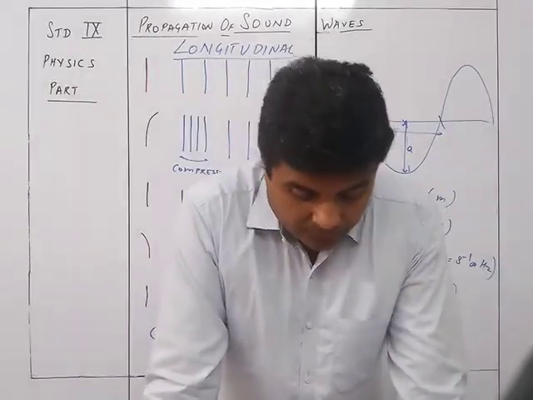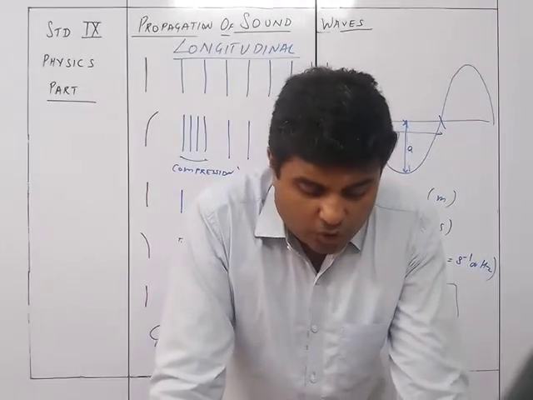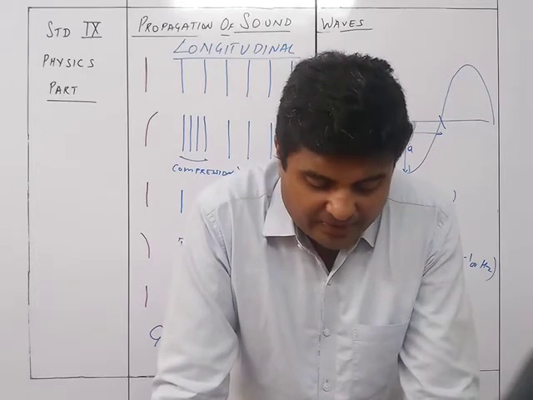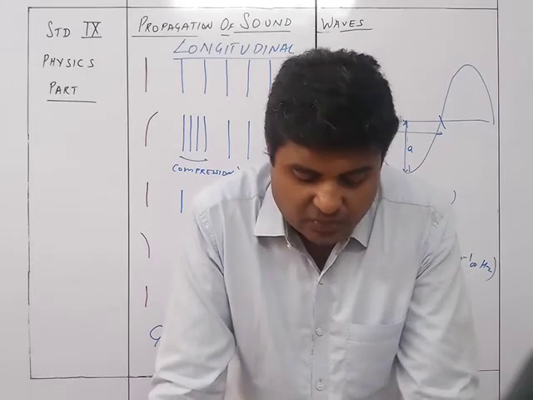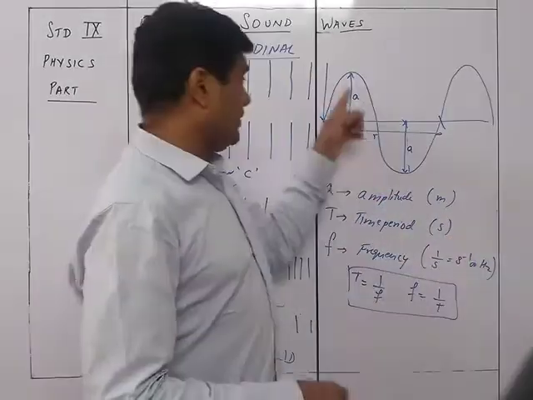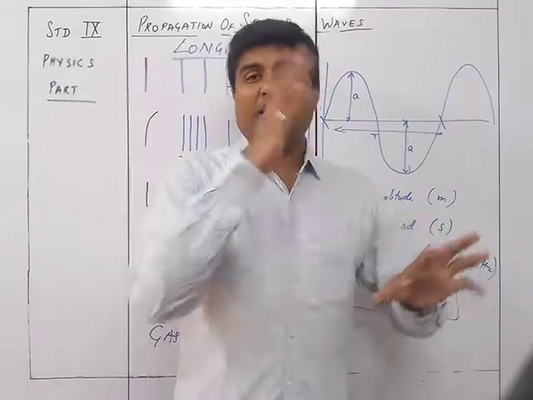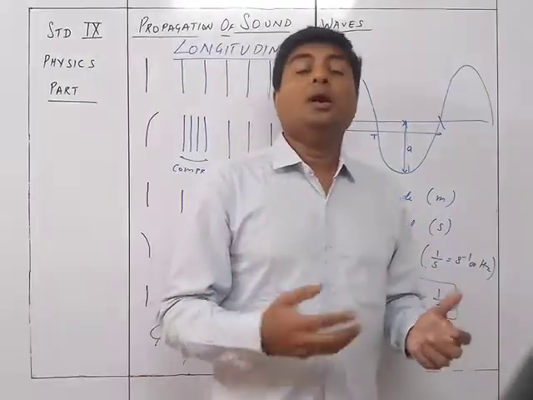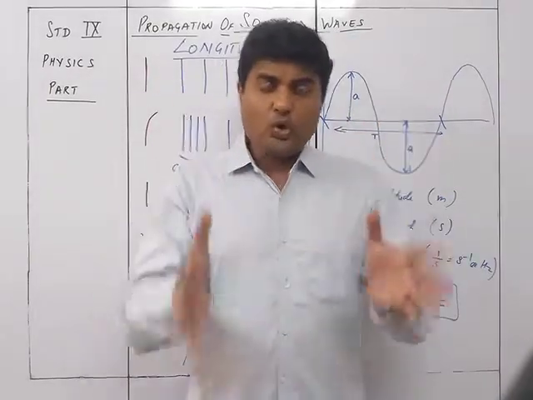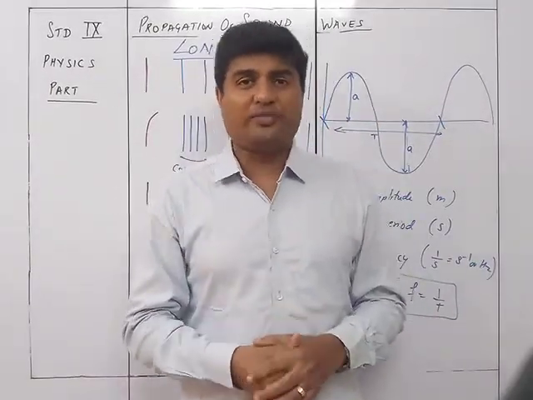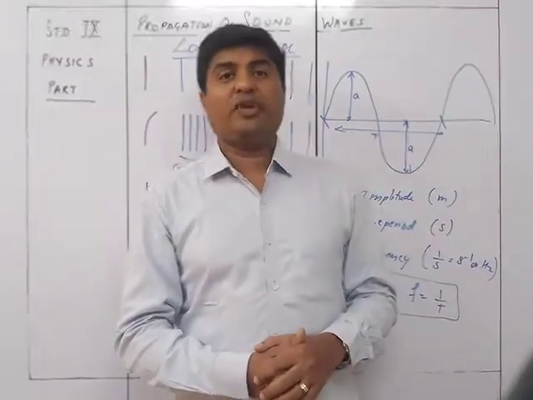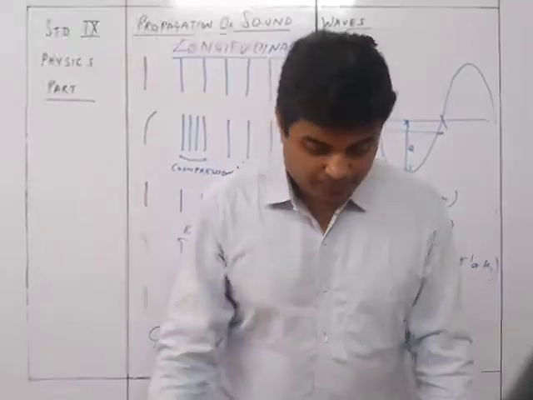of the wave also. It is a characteristic of its source which produces the disturbance. It does not depend on the amplitude of vibration or on the nature of the medium in which the wave propagates. So the frequency is not related to the amplitude, nor to the medium it is passing through, whether it is solid, liquid or gas, but it is dependent only on the origin of that particular source of the sound. The source of the sound is the one which determines the frequency of the wave.